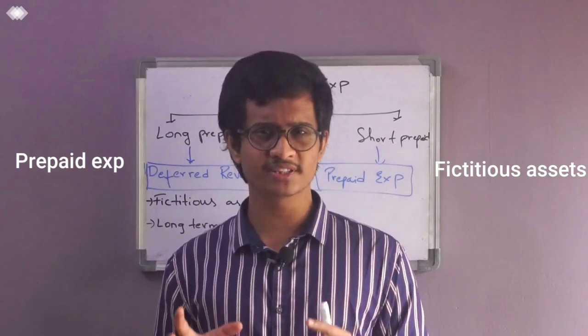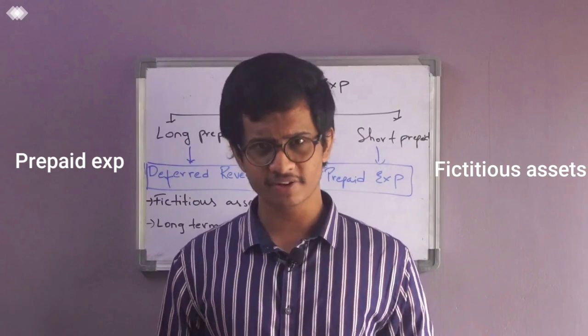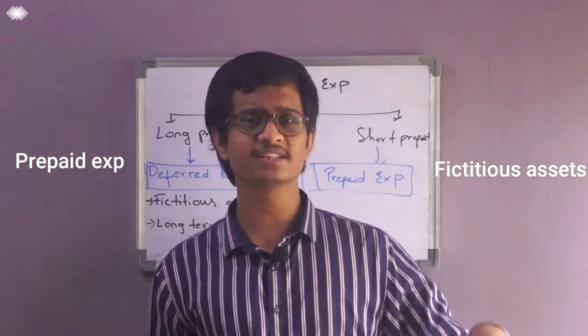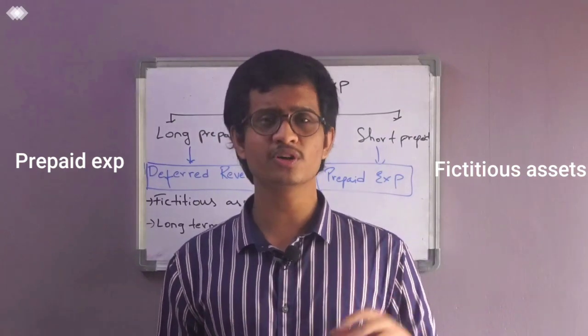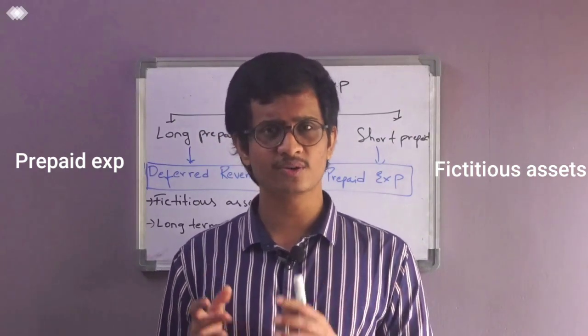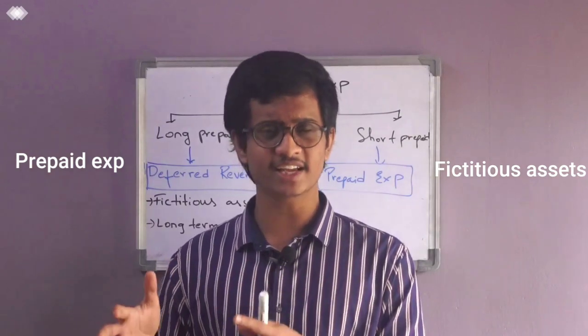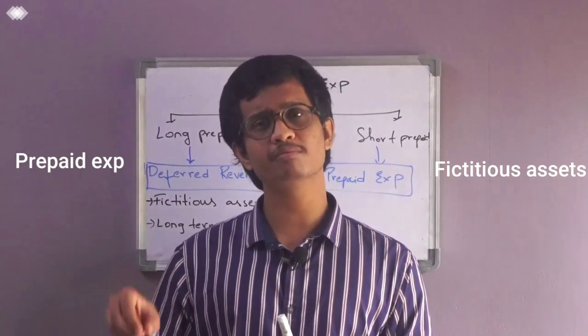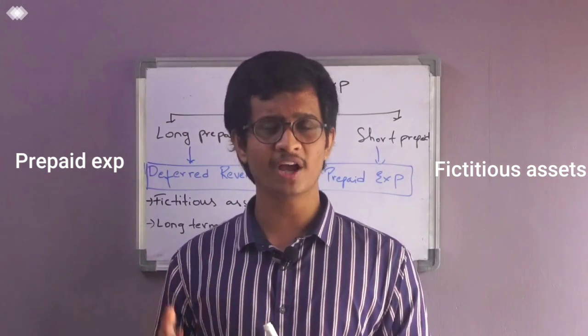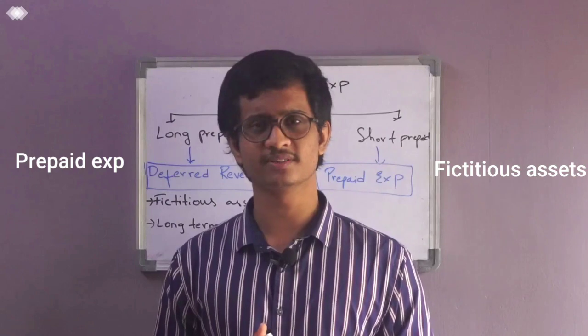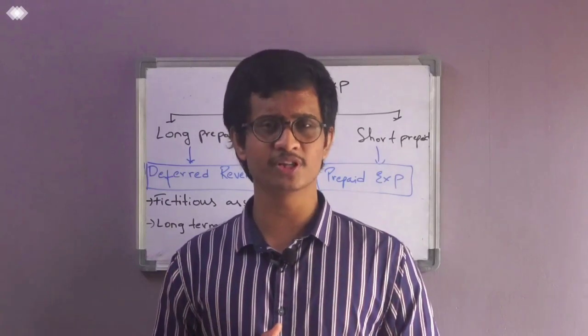Because of this pending service difference, we name the first example a fictitious asset, because there is no service pending. And according to the definition of prepaid expense, we will treat the second example as long-term prepaid expenditure. Why? Because there is service pending from the side of the sports person. So that was the difference between these two.